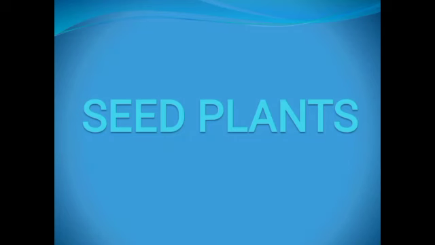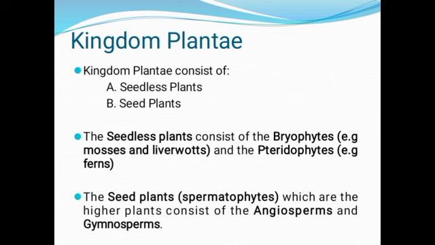Welcome to today's class. We are looking at the seed plants. The plant kingdom consists of seedless plants and seed plants. The seedless plants, often called the lower plants, consist of the bryophytes and the pteridophytes, while the seed plants are the higher plants and they consist of angiosperms and gymnosperms.